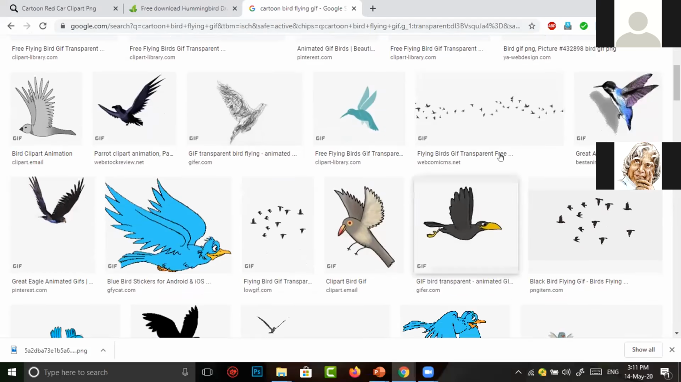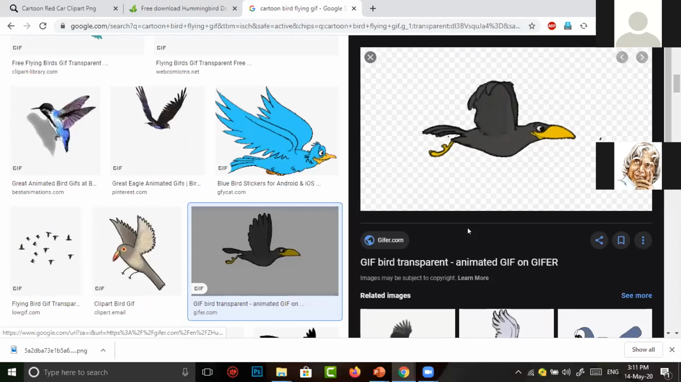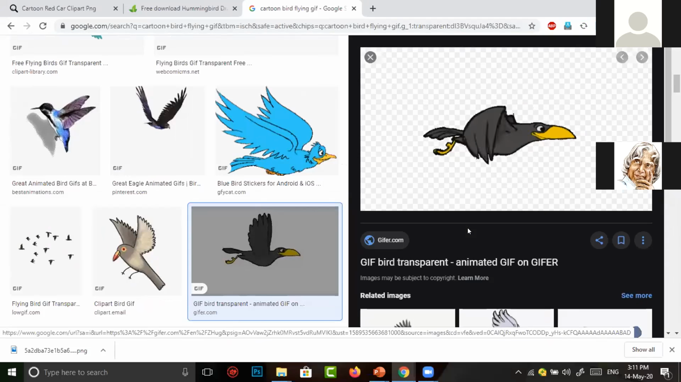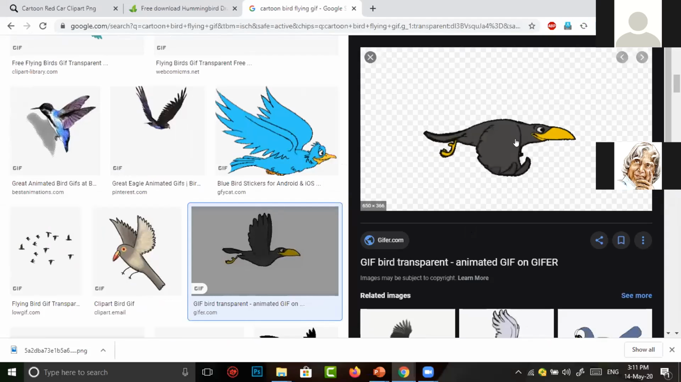Here it is. This is the bird we have used in our demo video. So I select this image. This image is a bird with some wing movements. It will look very nice if it is in our scene.